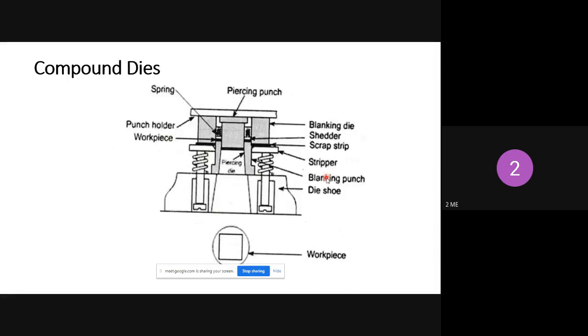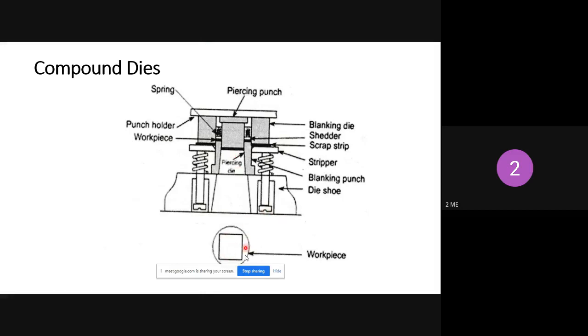Next one is the compound die. Here you can see a piercing punch and piercing die, along with a blanking punch and blanking die. You just see the part; at the end you will get this type of workpiece.